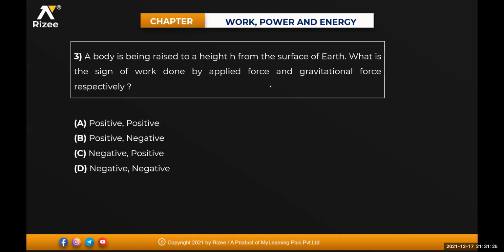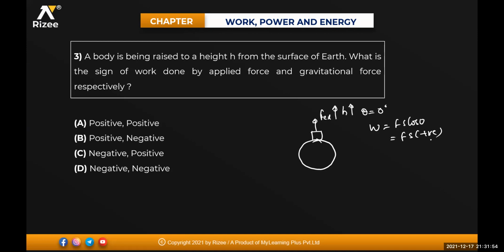The body is being raised to a height of h from the surface of the earth. What is the sign of the work done by applied force and gravitational force, beta? See, this is your earth. When you're lifting the body, the external force is in the upward direction. Displacement is also in the upward direction. Angle between them is how much, beta? 0. So work done will become F into S into cos of 0, that will be equal to Fs. That will be positive. Work done by the external or applied force will be positive.